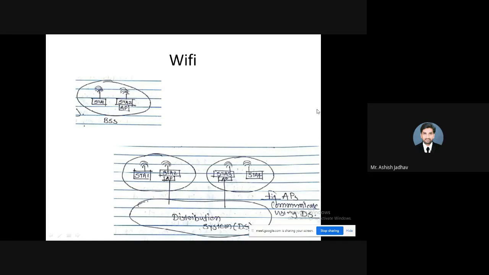The second benefit is extended access. Extended access means that in the absence of wires and cables, it extends the access to the places where wires and cables cannot go, or where it is very expensive to go. Suppose at Sweri we have a very huge multi-storied building. Now, instead of going to the topmost floor with a wired connection, what would be the preference? You can have Wi-Fi connectivity,